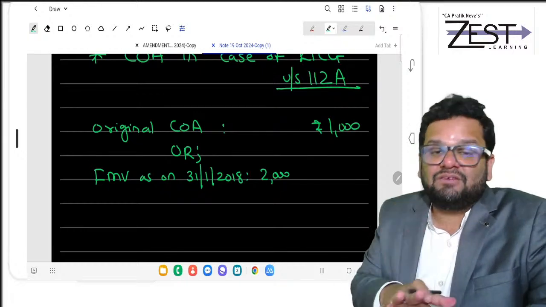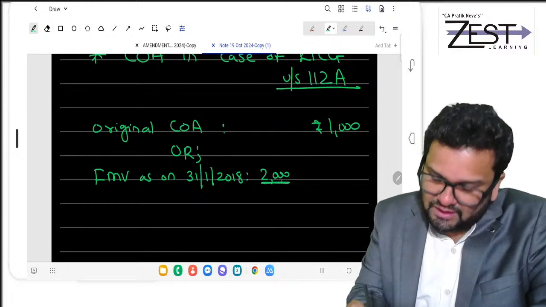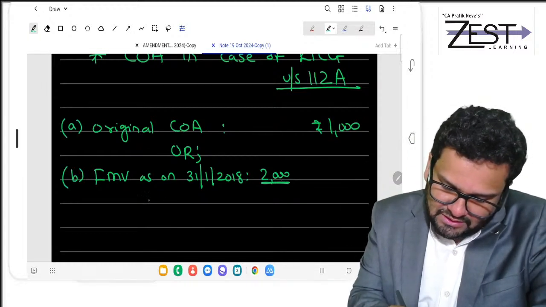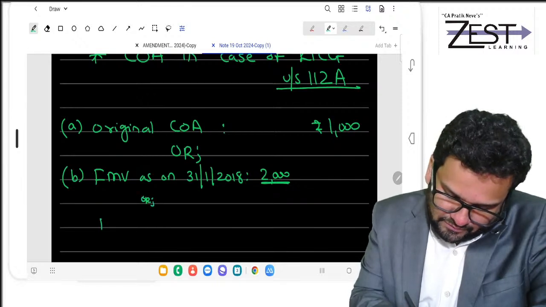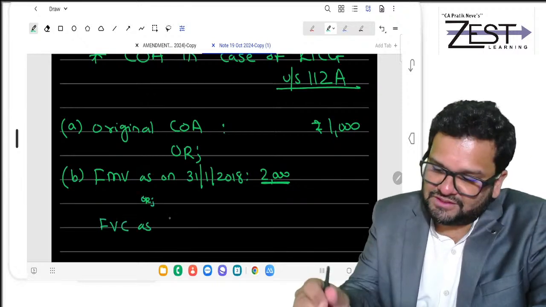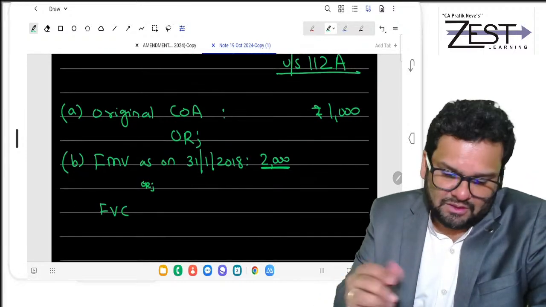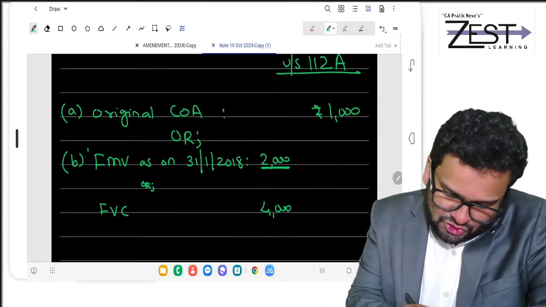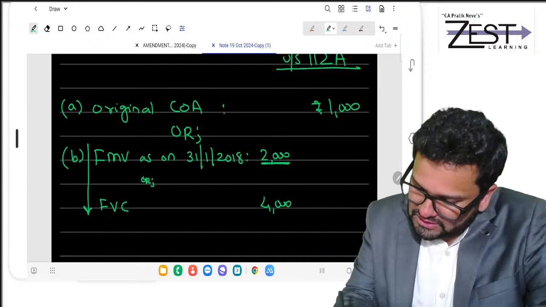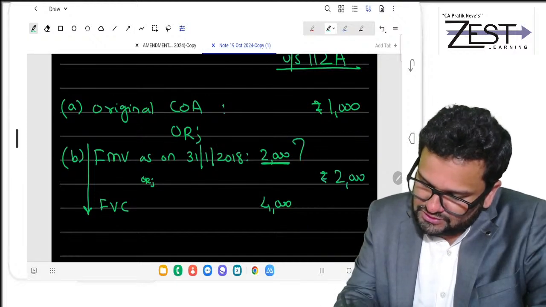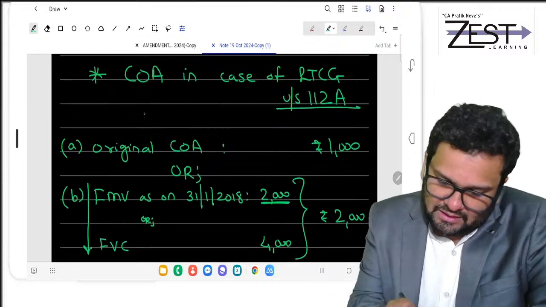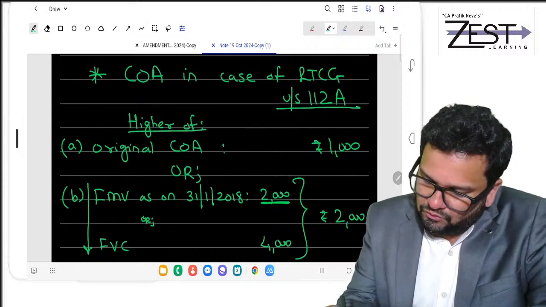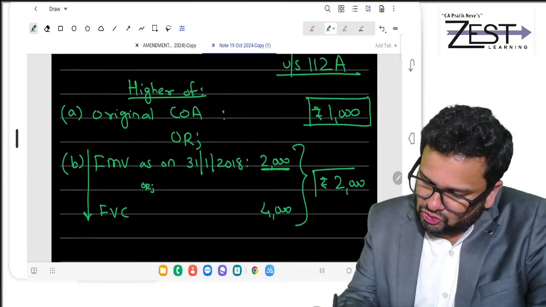But anyways, this FMV cannot exceed FVC, full value of consideration, meaning sale price, that is 4,000. In short, of these two, you will take whichever is lower. So you got 2,000 from this. Now you will take the higher of 1,000 and 2,000.